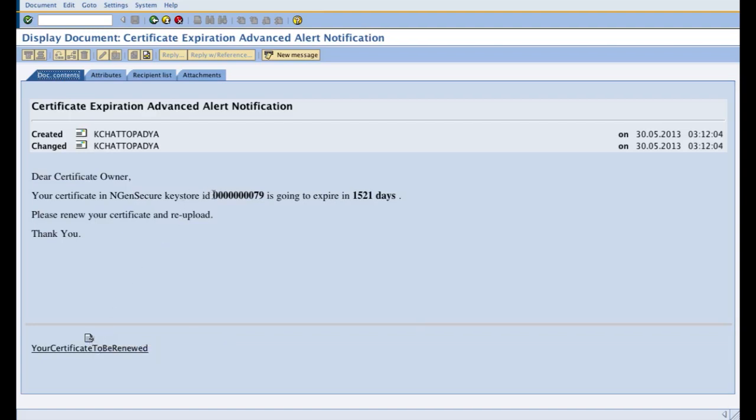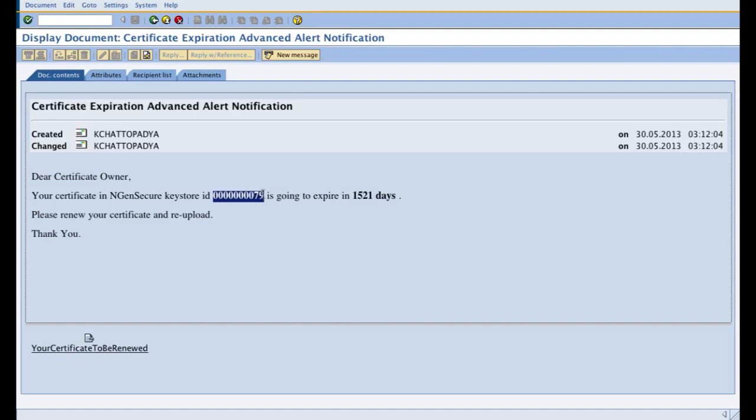It also tells you the key store ID and the number of actual expiration days left.